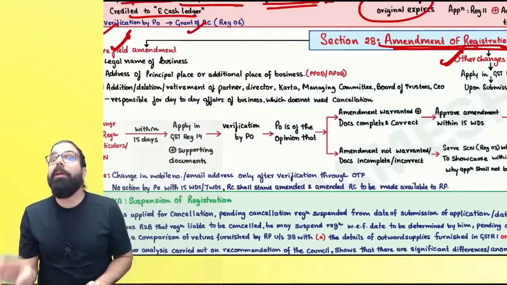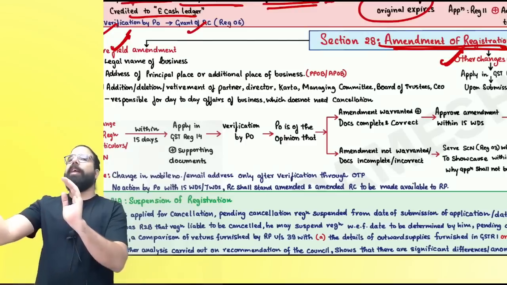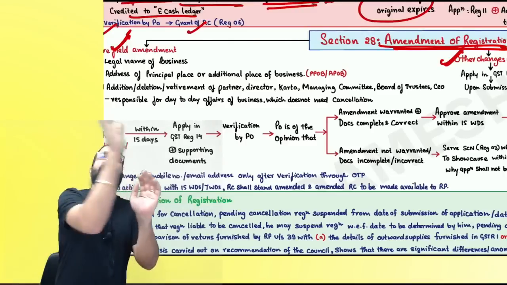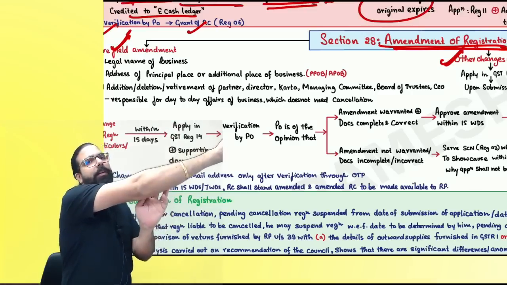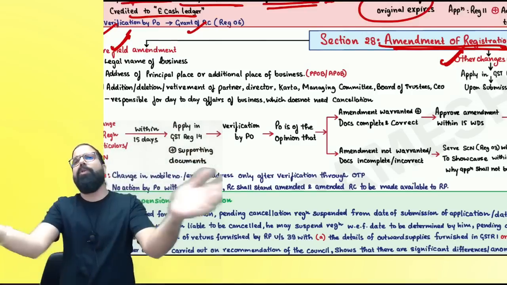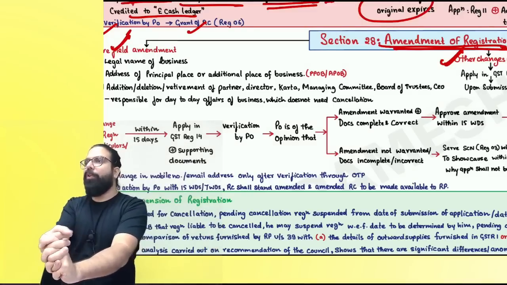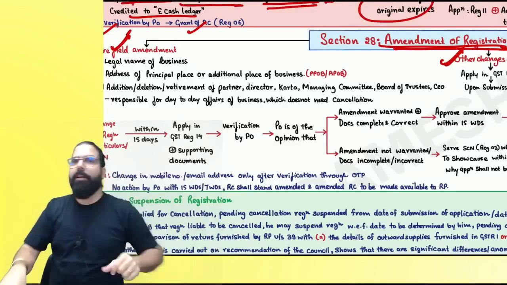Then, sir, core field amendment. What's core field amendment? Important fields of your business. Now, core field amendment, what will happen? You will give the application, the proper officer will check, everything is fine, then he will grant you the amendment. If everything is not fine, he will go ahead and ask you for clarification. You give clarification, very fine. You don't give clarification, or if you give bad clarification, rejected. Can I go ahead, everyone?